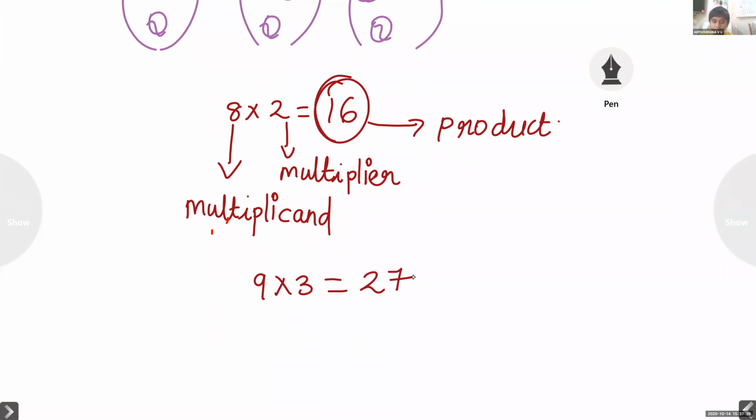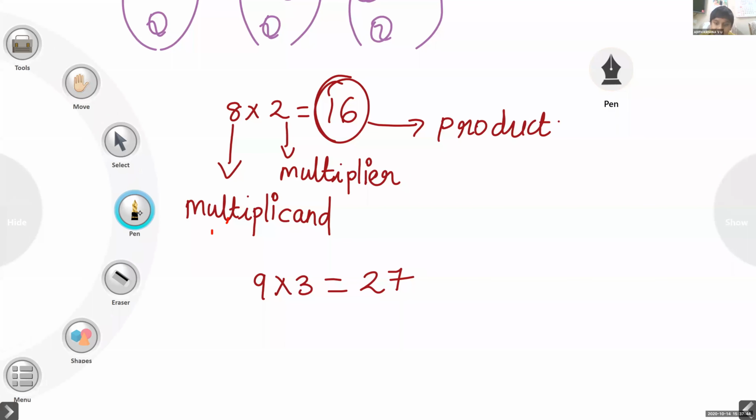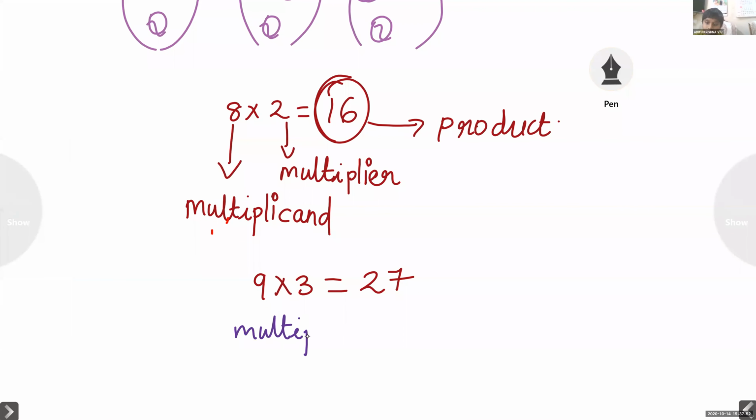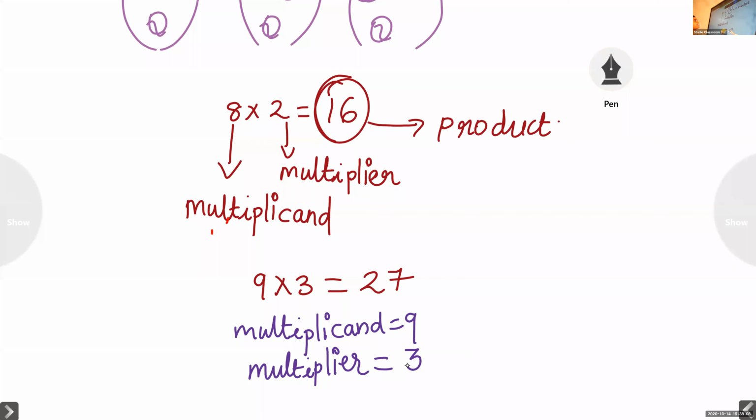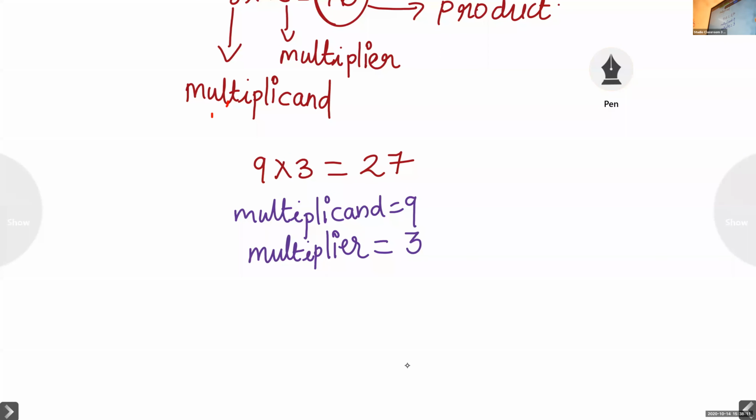Yes. Now what is in this? Which one is the multiplicand? 9. The multiplicand is 9. And Christina, which is the multiplier? Multiplier is 3. Yes.